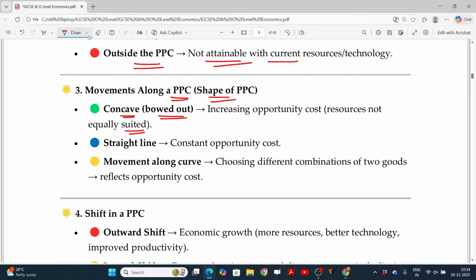If I ask you, do you want to consume ice cream or cool drinks? Preferably, I may go for ice cream, not cool drinks. After consuming ice cream, again I'm giving one more ice cream. You say, I don't want cool drinks. If I ask you a third time, what do you want? Ice cream, not this one. And the fourth time, what do you want to have? Sir, I want to have cold drinks, not this one.